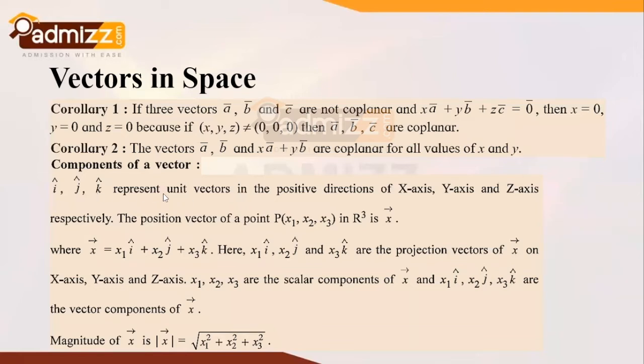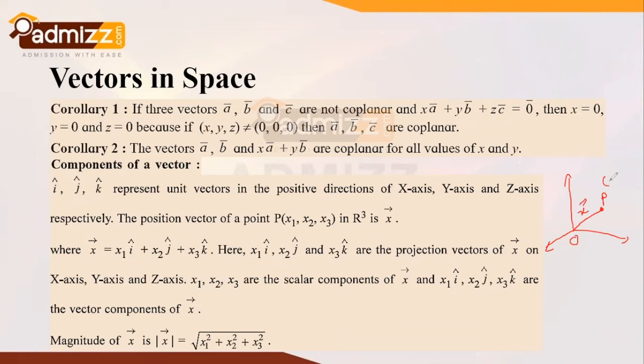Now they represent unit vectors in the positive direction of the x, y, and z axes respectively, and the position vector of a point P in R3 is x bar. What is this position vector? Let's say once again I am redrawing this coordinate system in 3 dimensions. Let's say this point P is located over here. So the position vector of a point P in R3 is given as x bar.